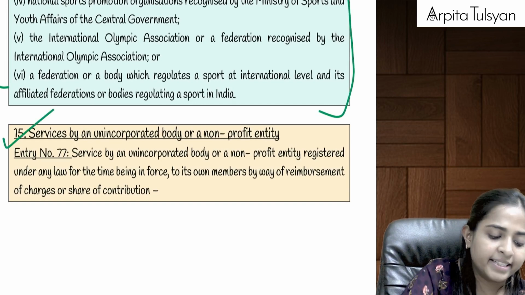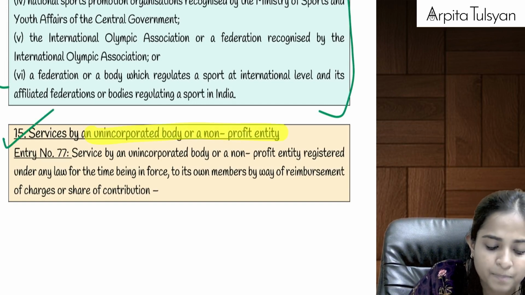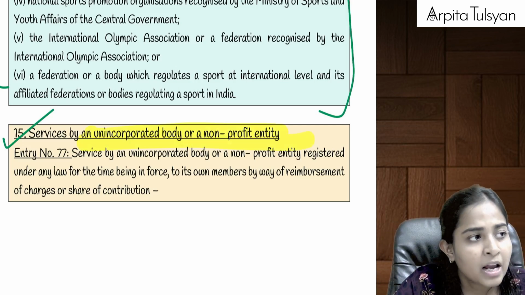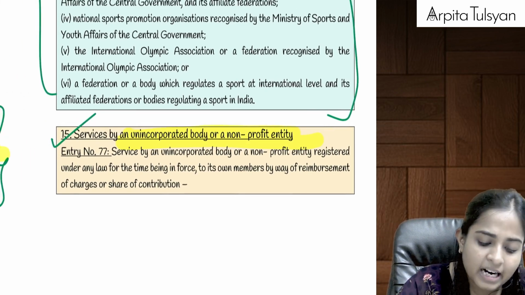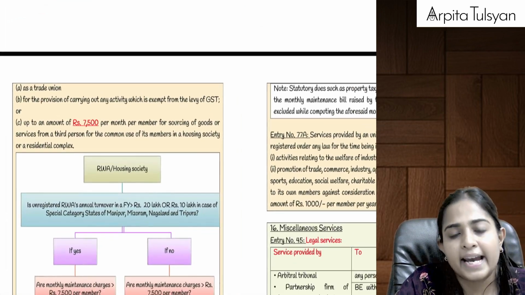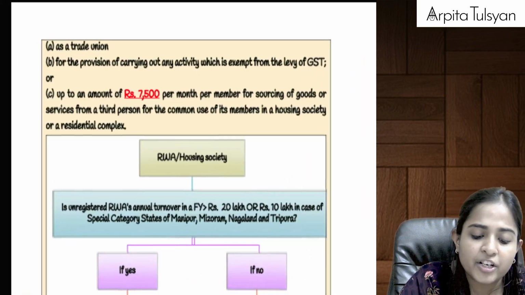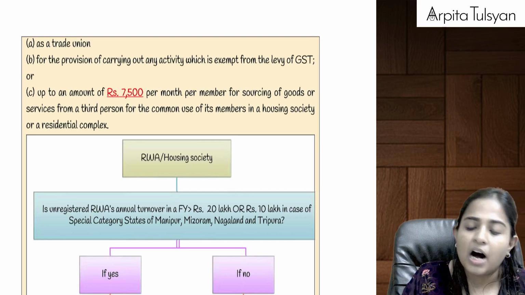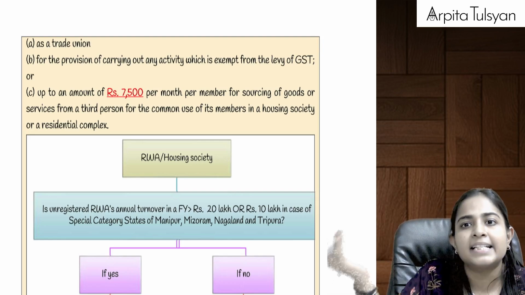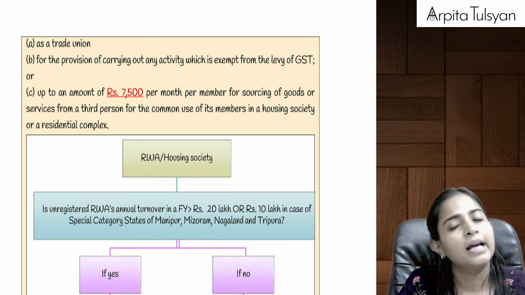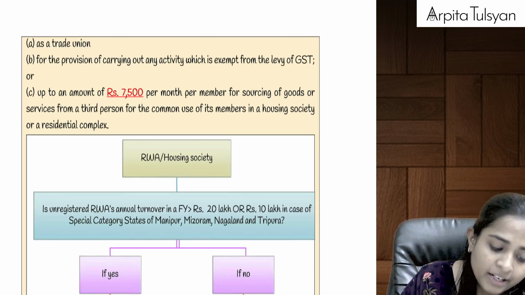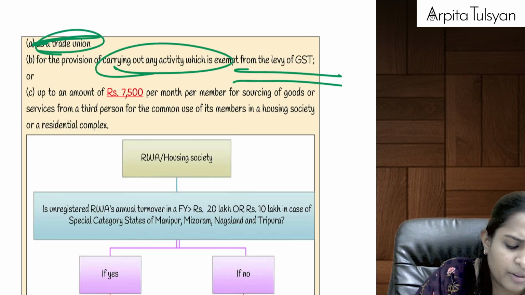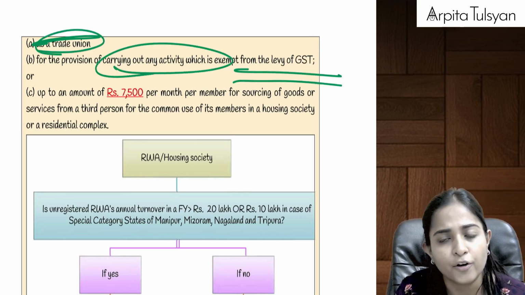Then going on, the next entry is talking about services by an unincorporated body or a non-profit entity, etc. Now let's say there is an unincorporated body or a non-profit entity which is working on behalf of its members, and it is collecting some charges from them for its functioning, then that will be exempted from GST. As a trade union or for carrying out any activity, that will be exempted from the responsibility of GST.